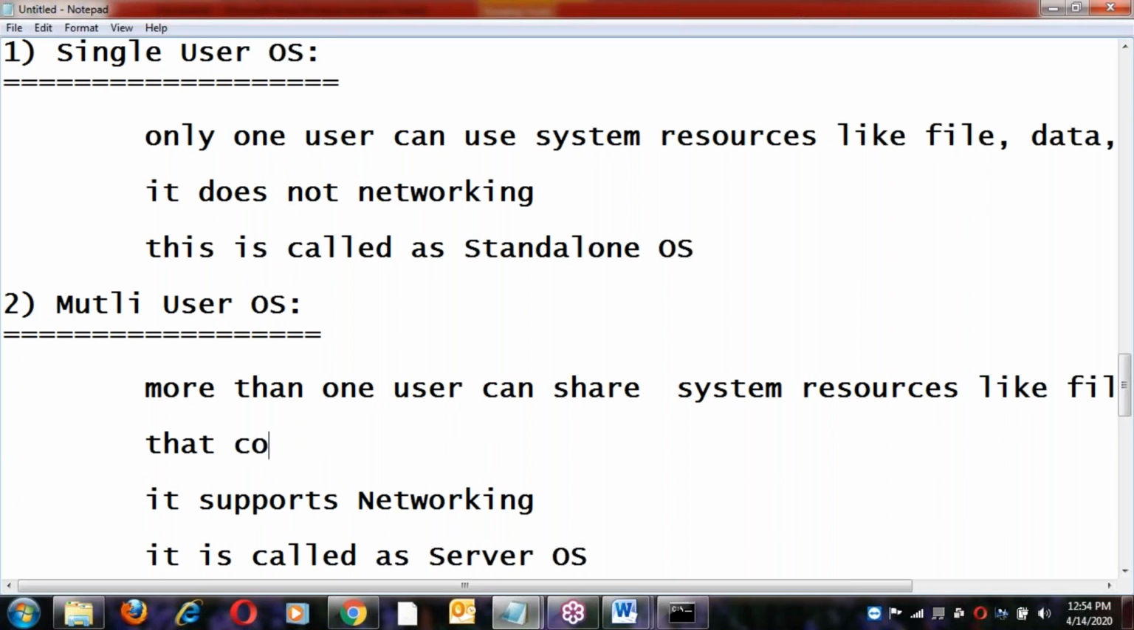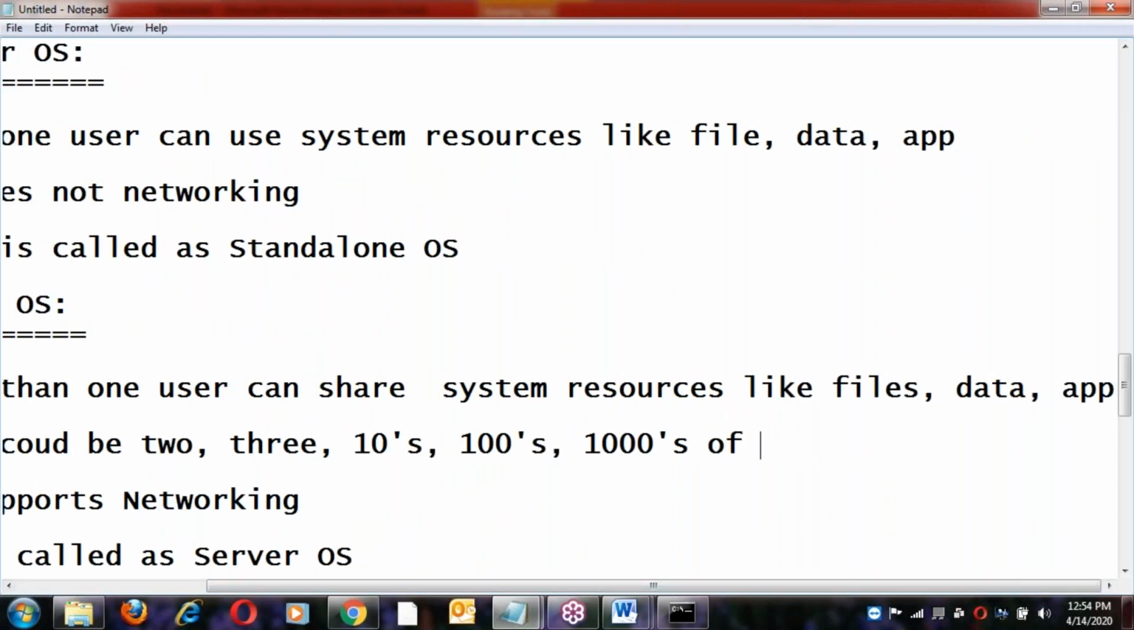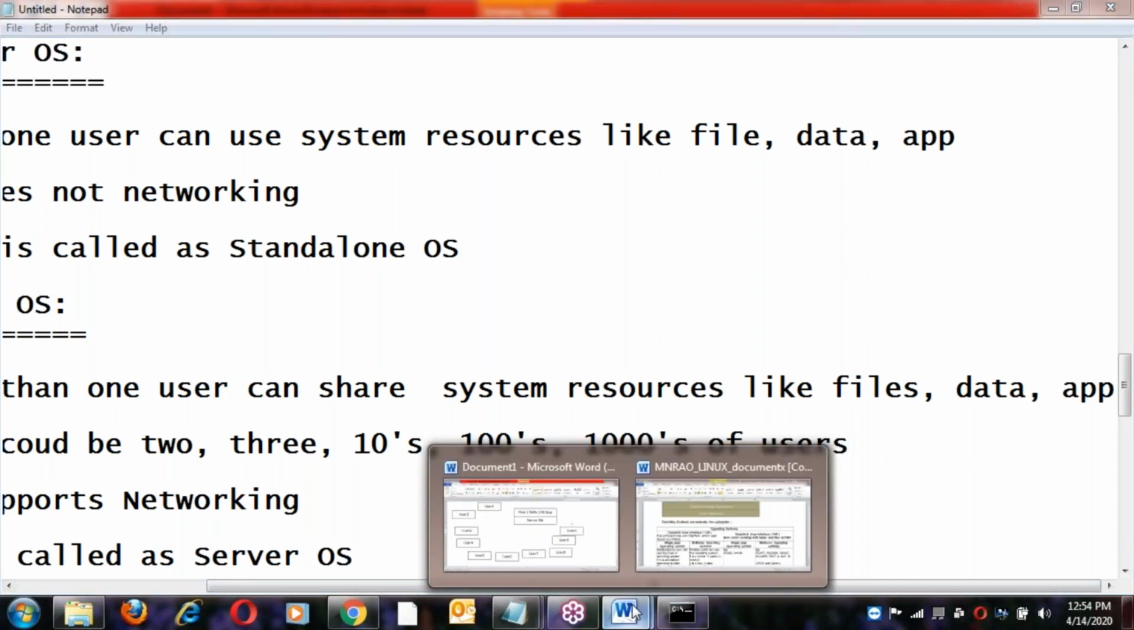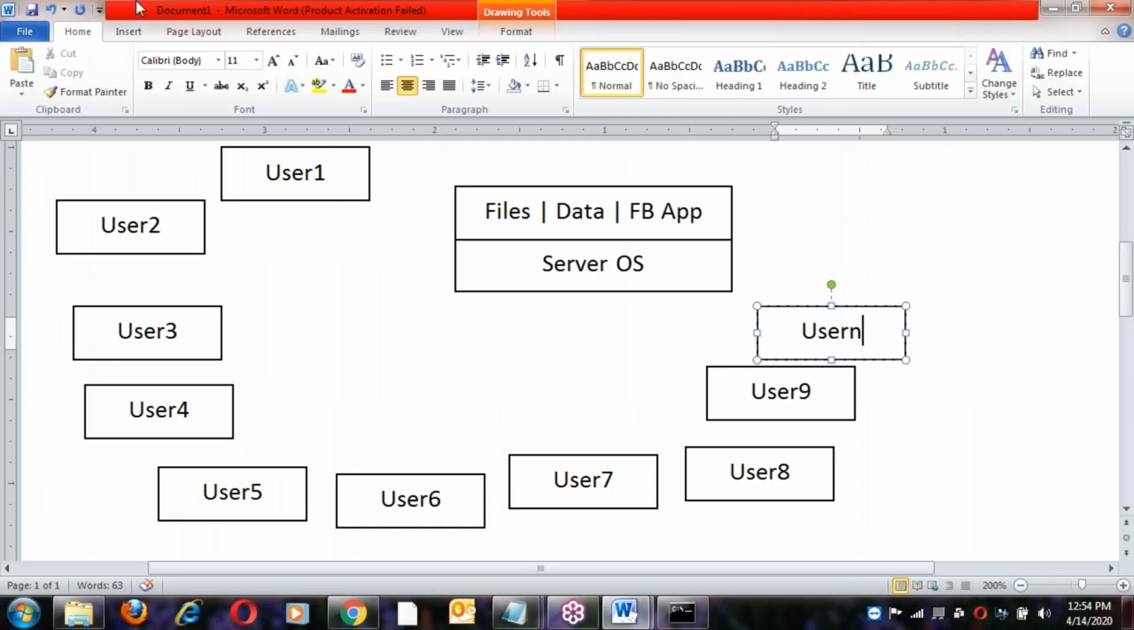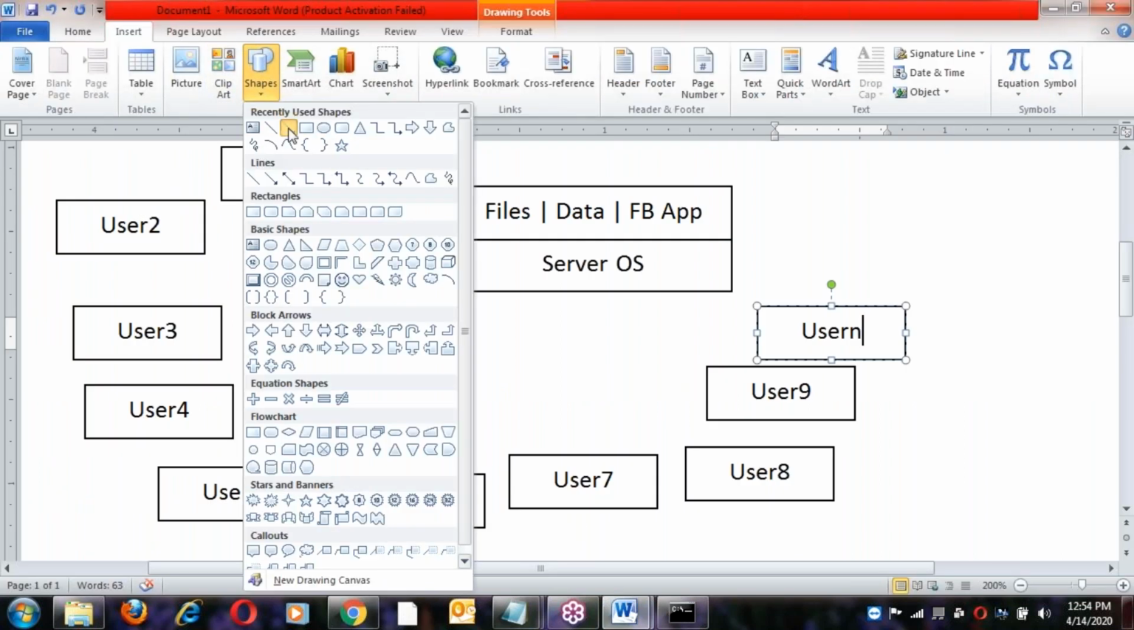That could be two or three, or tens of users, or hundreds of users, or thousands of users can share the system resources. Thousands of users can share the system resources. So that is called a server. See here, users.